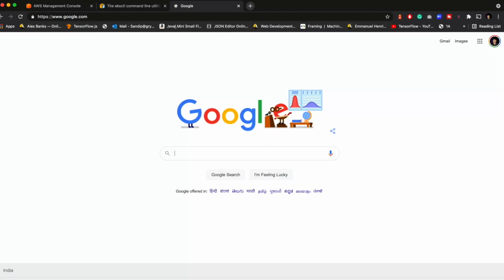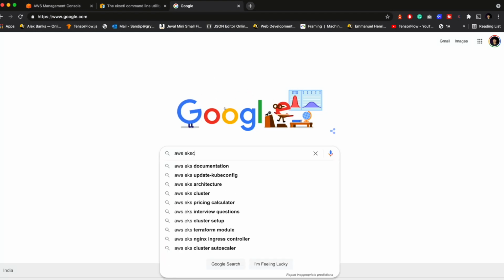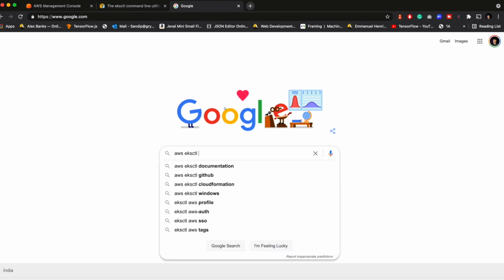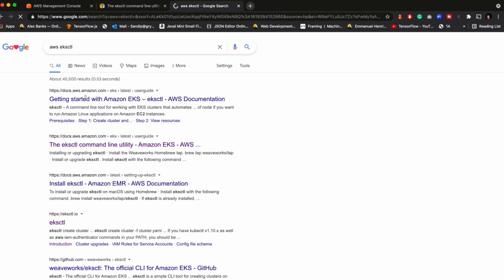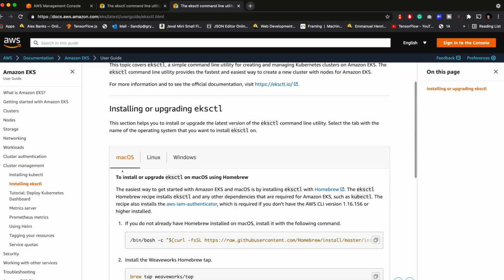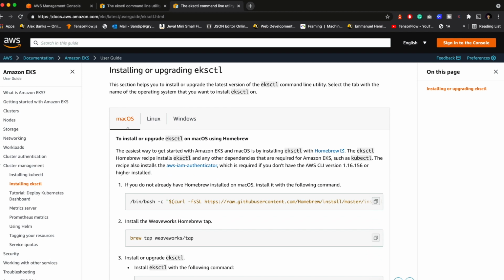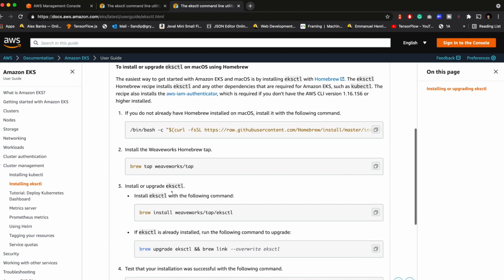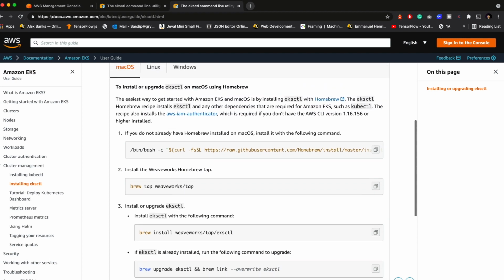First we need AWS eksctl. To do that, search for AWS eksctl. This is the short form of Elastic Kubernetes Service command line. Just search for installation, or simply search for this, and you'll find this second link. If you scroll down a little bit, you'll find the option to install for your targeted OS. It could be Mac OS, Linux, or Windows. Just select based on the OS that you have. My OS is Mac OS, so I have already installed it. Simply run this command to do the installation.